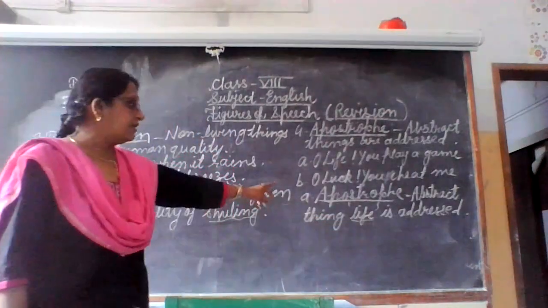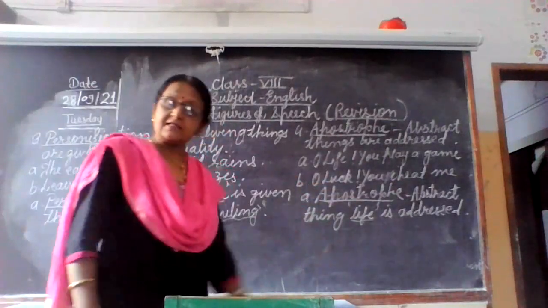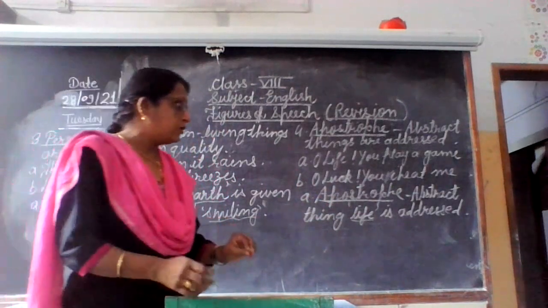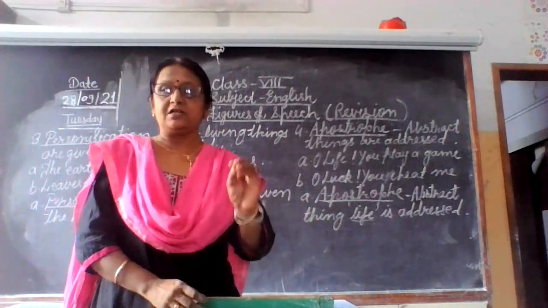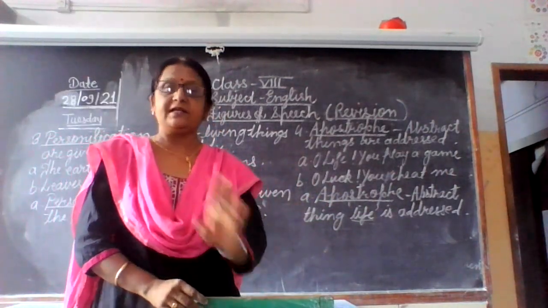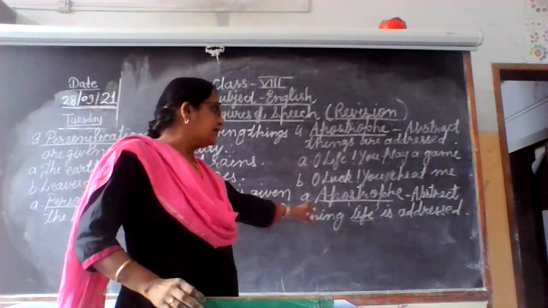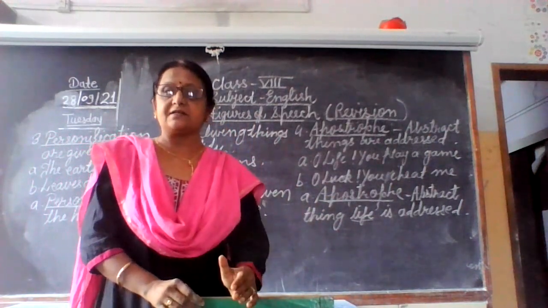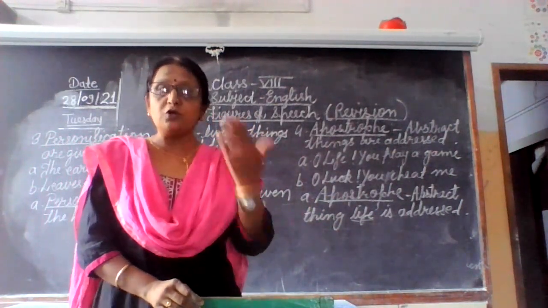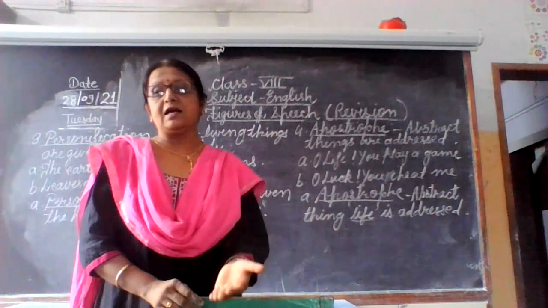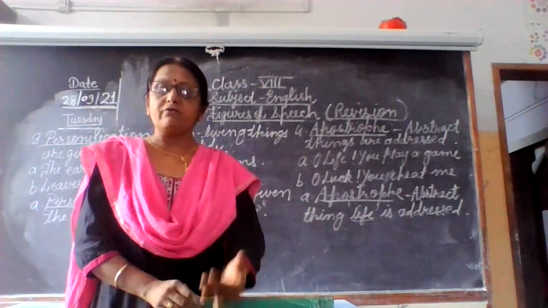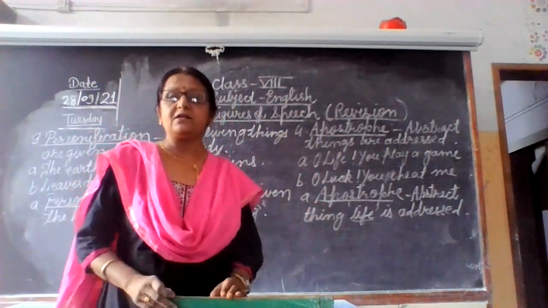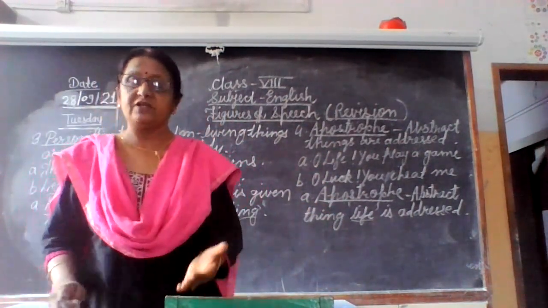So here in the second one, abstract thing, luck is at rest. You have to explain the figure of speech. Okay? You are telling it to the teacher, but think that you will explain it properly. Only you can write abstract thing is at rest. But what is the abstract thing? Have you understood the meaning of the abstract thing? That also you have to show your knowledge. It is very easy to score 1 mark, but for presentation and overall about 90 scoring, you have to explain each and everything.